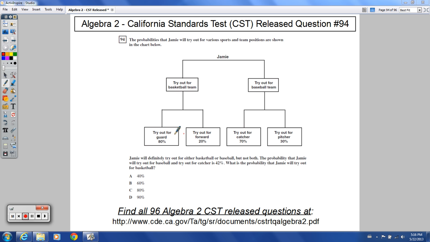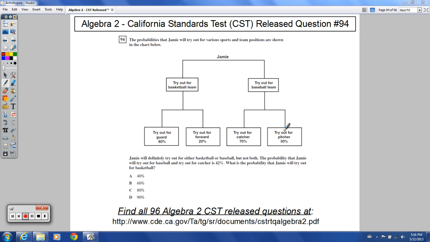Looks like he's going to be probably one of the shorter guys on the team then, if he's got a greater chance of playing guard as compared to forward. But who knows, maybe he's the next Magic Johnson or LeBron James, that can play point guard but also be forward. Anyways, besides the point, I love sports, so I'm like, basketball. Oh, love basketball, my favorite sport right there.